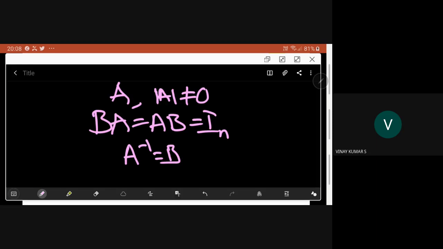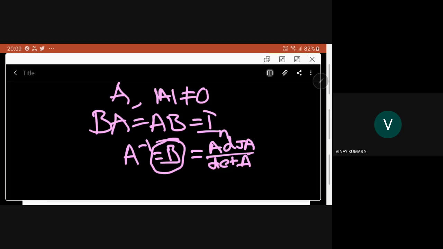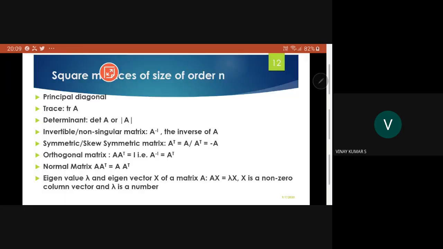If you want to find B, that is the inverse of A, there is a formula: adjoint of A by determinant of A. You can find the inverse of a matrix by using this formula. If the determinant is not equal to 0, definitely it is invertible, and adjoint divided by a non-zero determinant is meaningful, well defined.